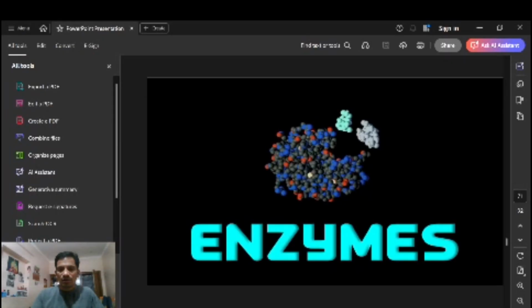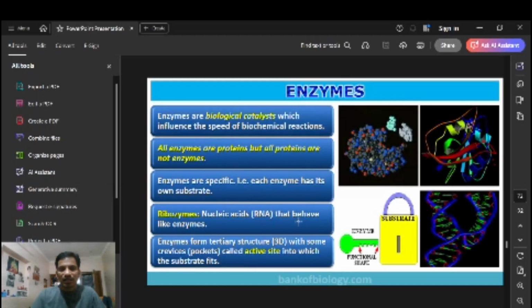Today's topic is enzymes, which follows the previously completed polysaccharides. In this chapter, we are going to cover enzymes, their activity, and all their types. Enzymes are biological catalysts, which influence the speed of biochemical reactions. Any reaction that has to undergo changes requires a catalyst, which are the enzymes.